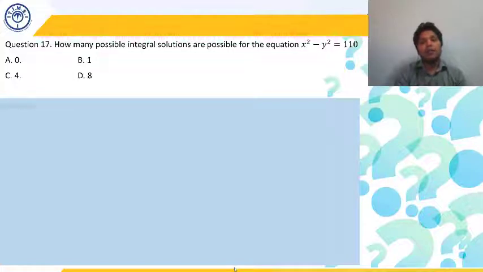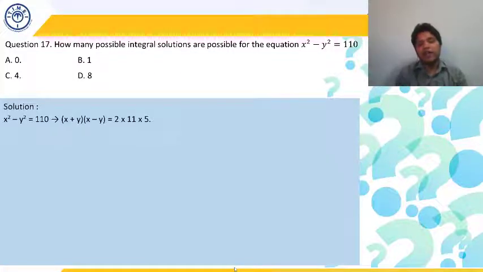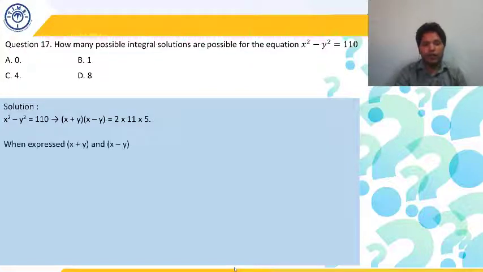So this is x square minus y square. What is x square minus y square? It is x plus y into x minus y. And we have factorized 110. It comes out to be 2 into 11 into 5. We have taken the prime factorization which we have discussed in the numbers class. So it is x plus y into x minus y is equal to 2 into 11 into 5.